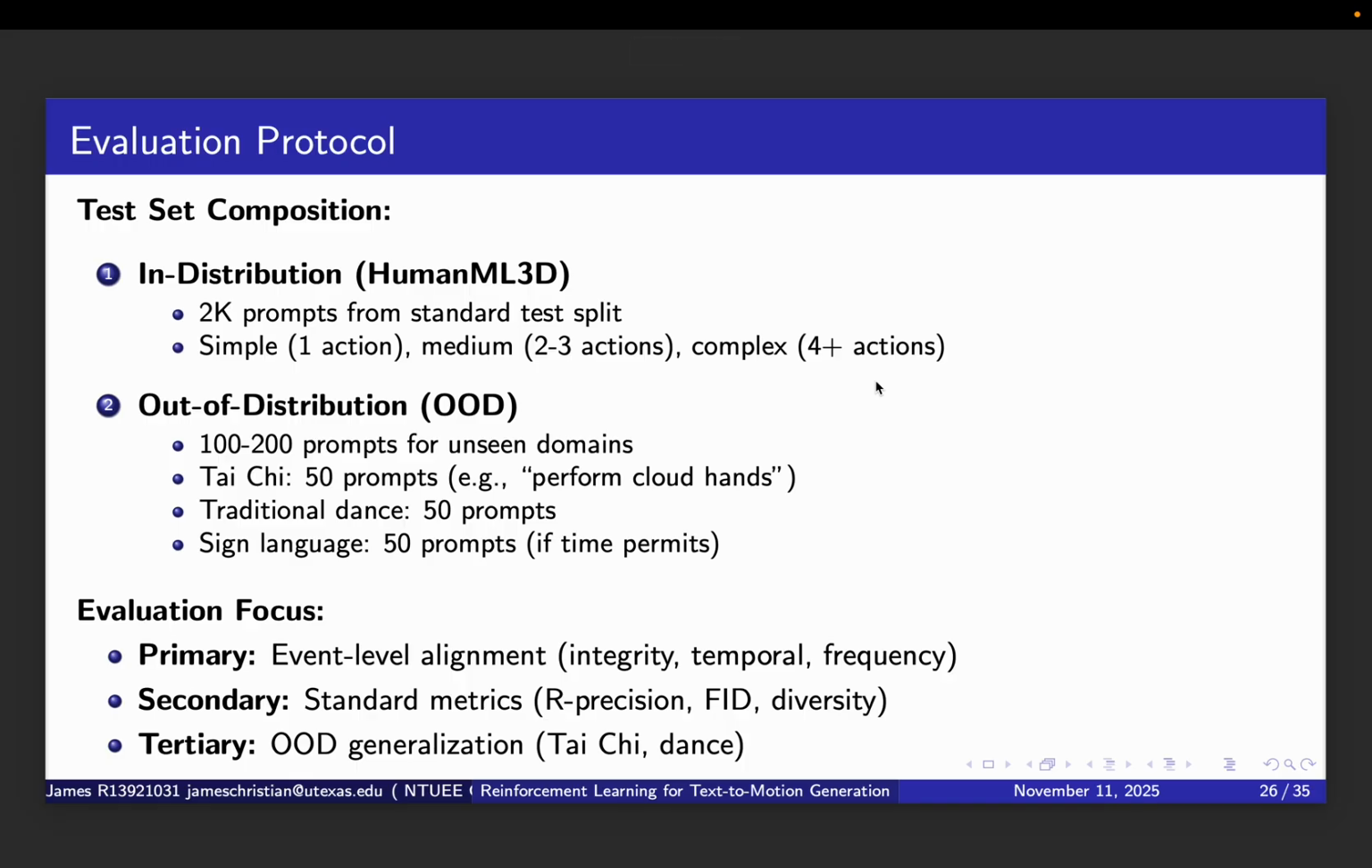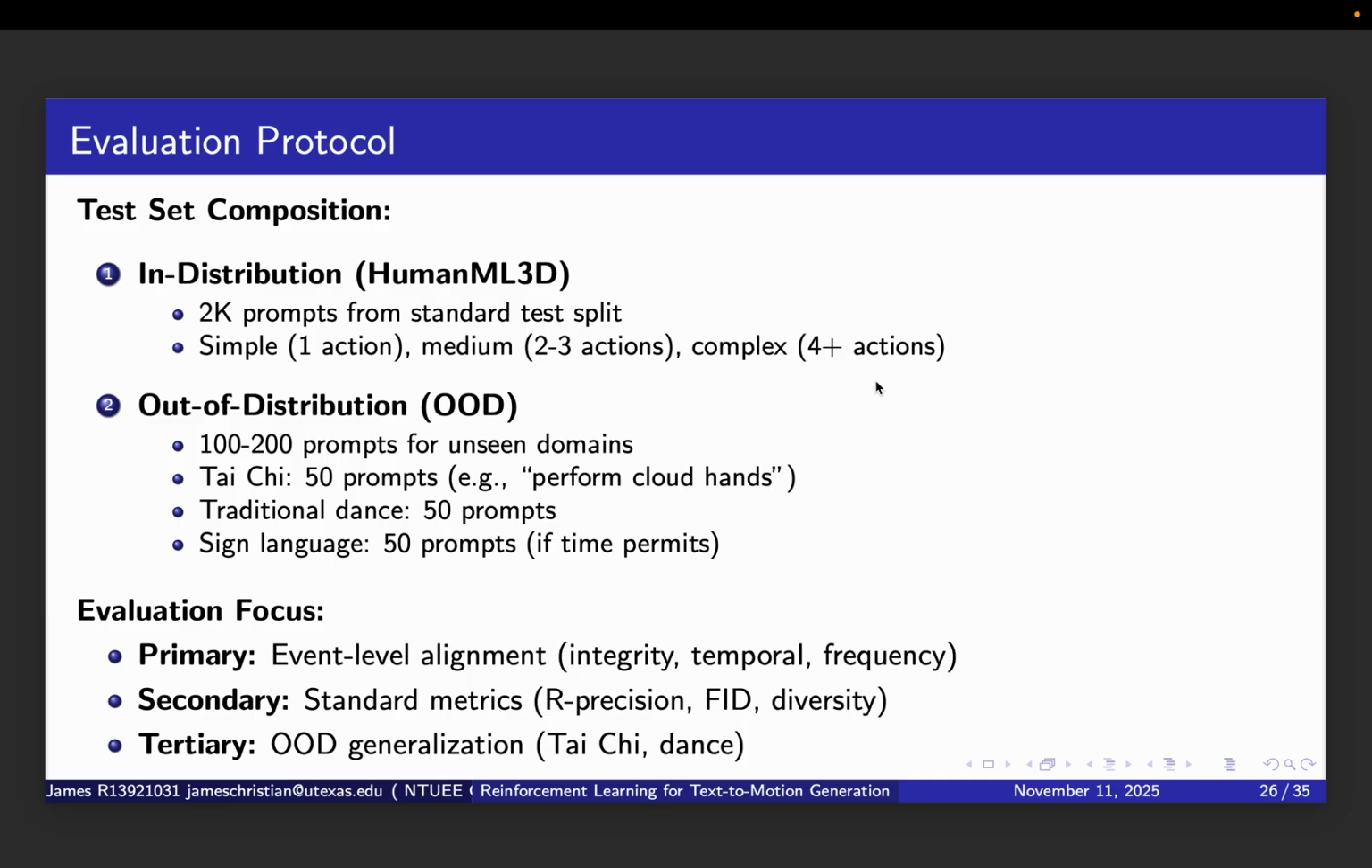Our test set will have two components. First, in-distribution evaluation on HumanML3D, we will use 2000 prompts from the standard test split. These are divided into simple prompts with one action, medium with 2 to 3 actions, and complex with 4 or more actions. This lets us see how performance scales with prompt complexity.